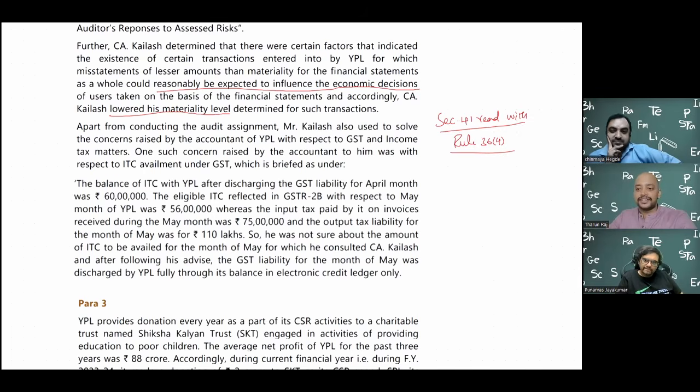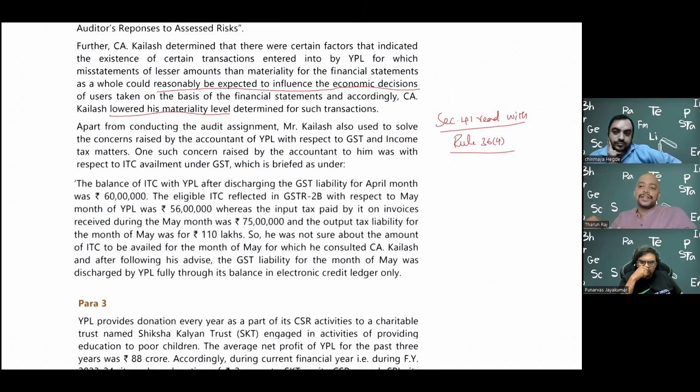And thereafter, many people misused this provision, whether they paid the tax or not on their purchases, they made fake invoices, entered the numbers as per their whims and fancies, and availed the ITC. Then the next thing that came was the matching. Whenever you are taking the ITC, that should match with the supplier's liability.